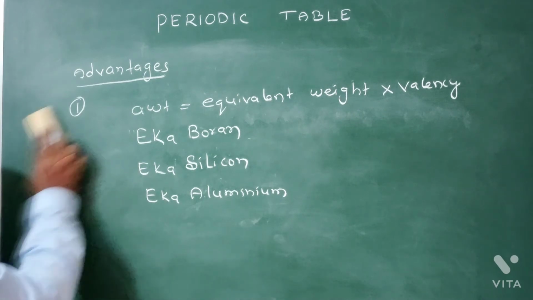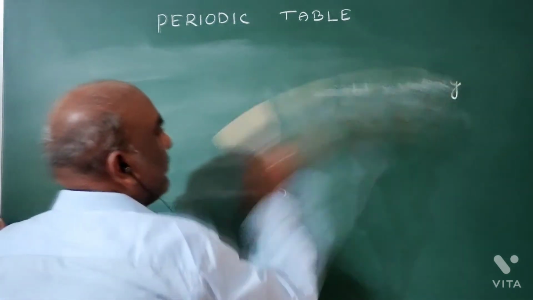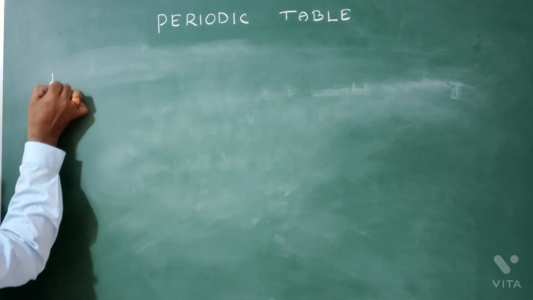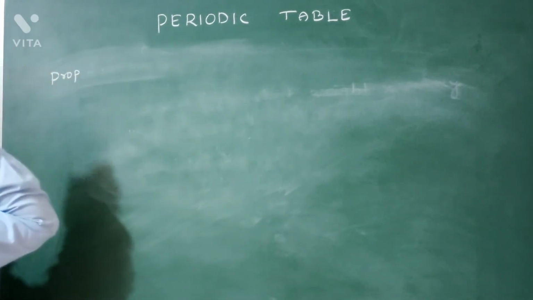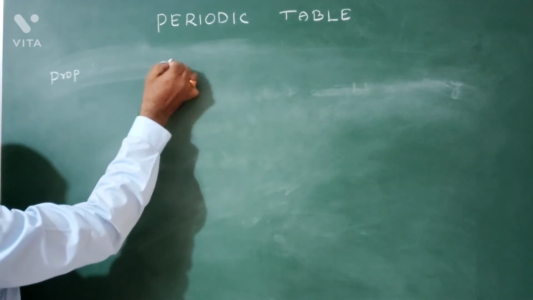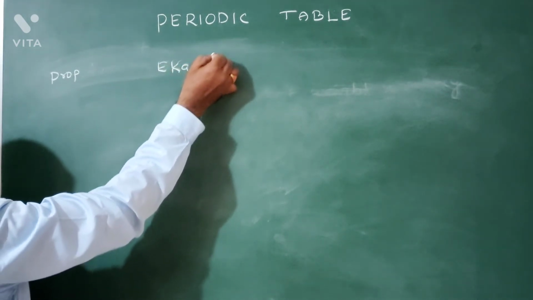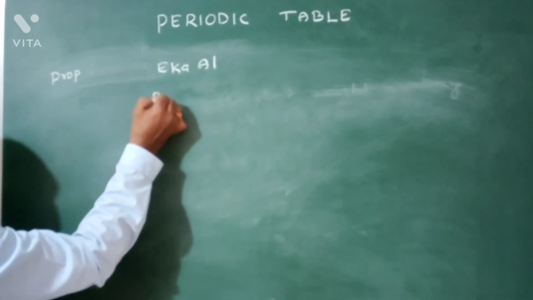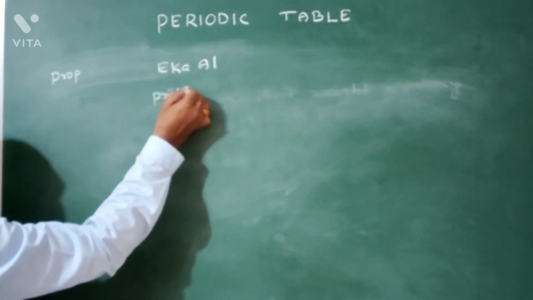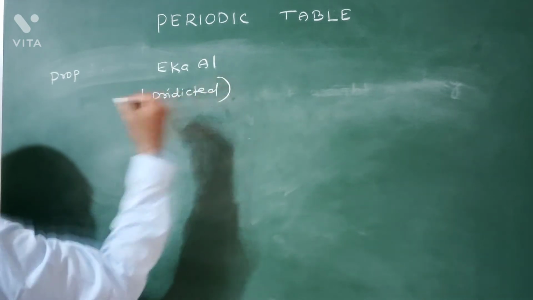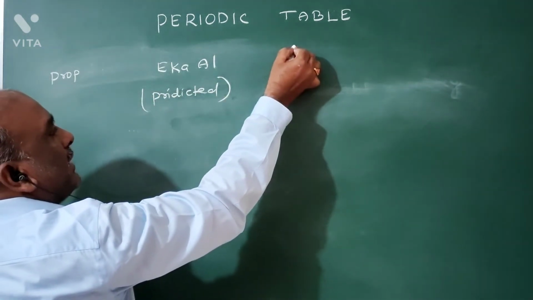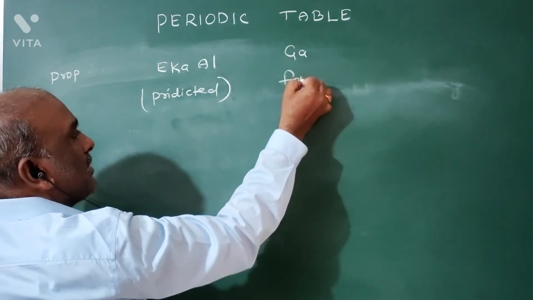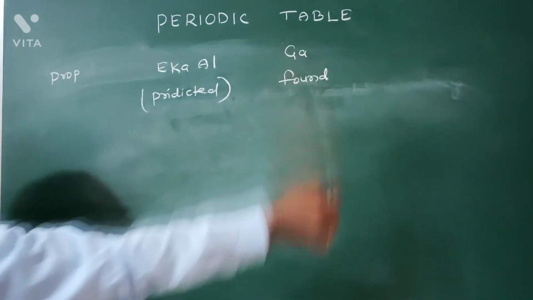Now I am taking, first of all, Eka aluminium. Mendeleev predicted properties of Eka aluminium. Scientists found gallium properties.